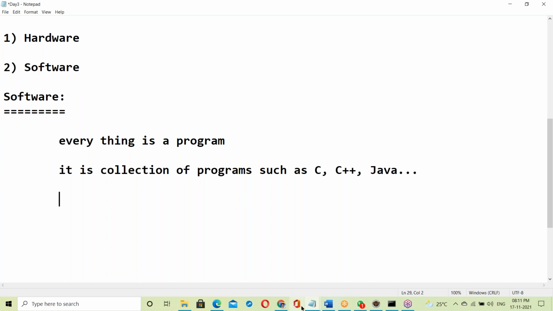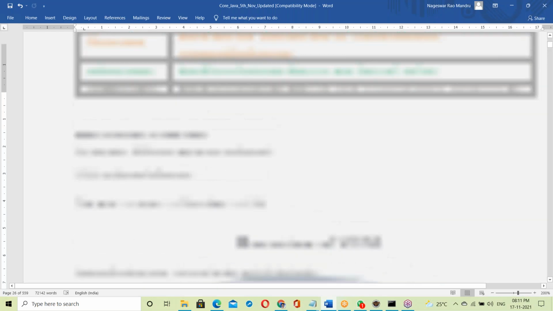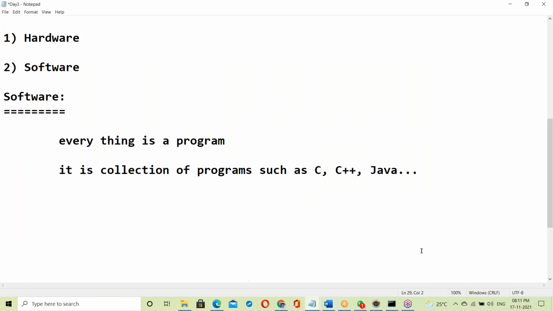Once again, you don't need to write running notes, it's not necessary. This is the introduction to software, starting with basics. Software is a collection of programs like C, Java, SQL, and other programs.